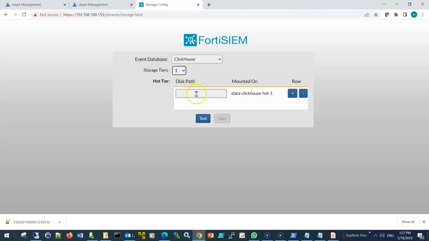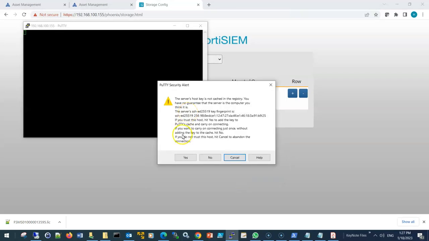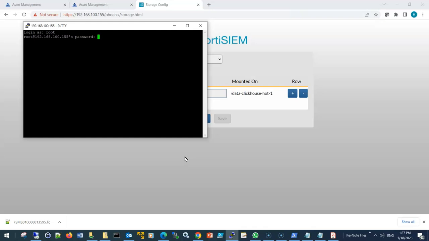Storage tiers: only one for now, because we made the sizing on only one replication factor. And then here you need to put the hard disk where you will mount the data. So I will create here a new host. This is our FortiSIEM. Okay, save, open. So now we'll log in using the root and the password that we have set.